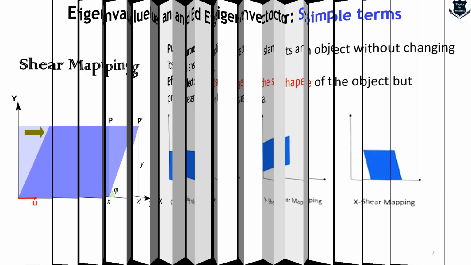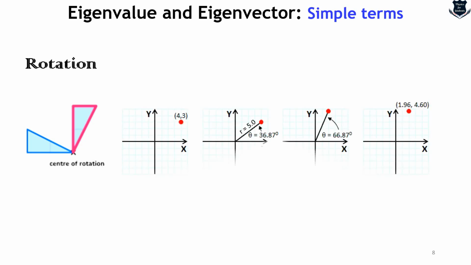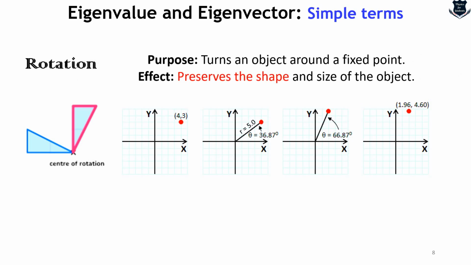Now we come to the very usual, what we all know, it's called a rotation. So here is the rotation. There is a center, on which this triangle is rotating, and you can see here there are different arrows which have changed from 36 degrees to 66 degrees, and it has become 90 degrees also. So what is the purpose? In terms of rotation, we say that it turns an object around a fixed point. There is no fixed point, remember, in shear mapping, and it preserves the shape and size of the object. Here also it preserves the shape and size of the object.